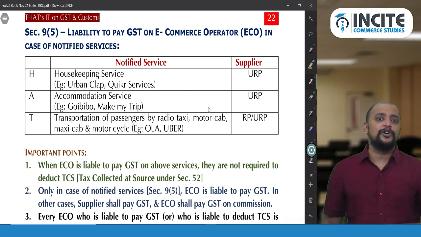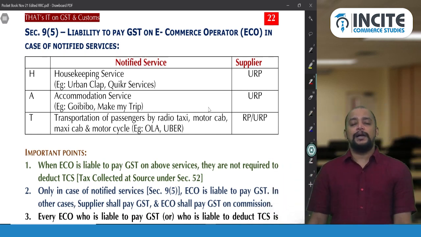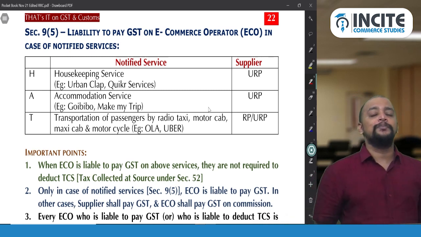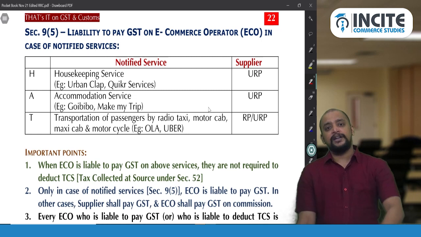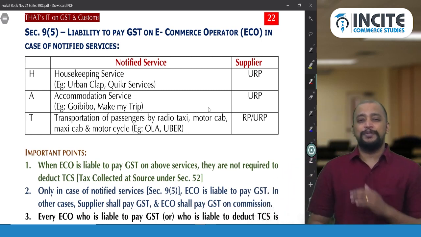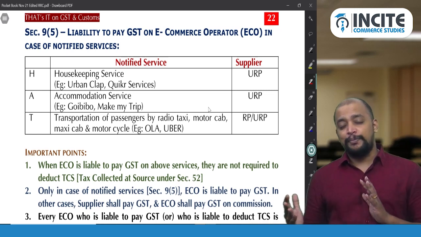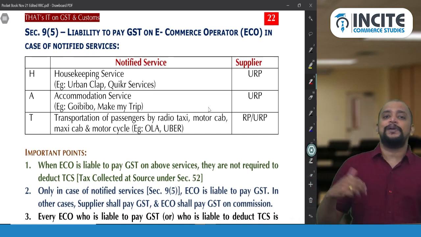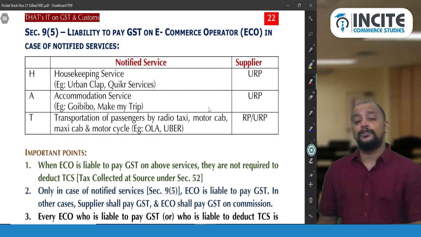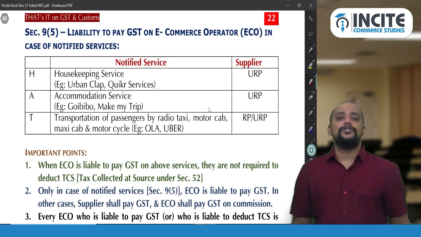First of all, who is an e-commerce operator? So an e-commerce operator is a person who owns a website or a mobile application, and they will be connecting the supplier and the recipient through their platform. So they will be called an e-commerce operator. When a supplier is making their own supplies through their own e-commerce platform, that will not be called supplies through an e-commerce operator. So in case of supplies through an e-commerce operator, for the 3 notified services, liability to pay GST on the entire transaction, not just on the commission received by the e-commerce operator, lies with the e-commerce operator. And what are those 3 notified services?